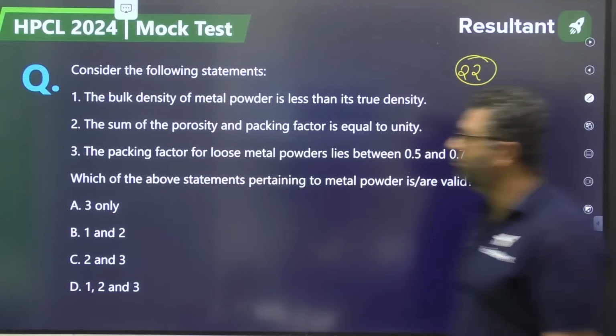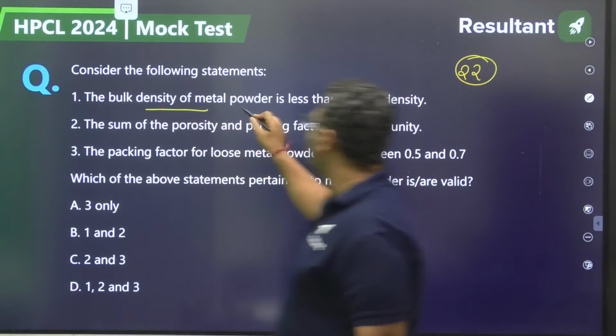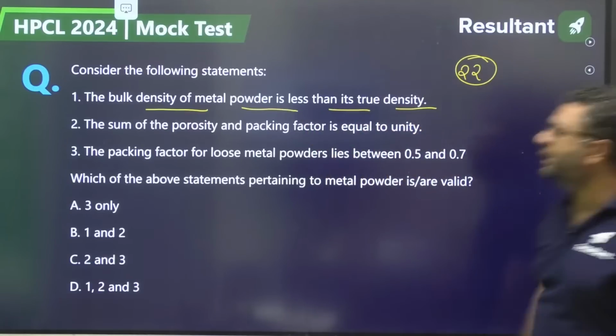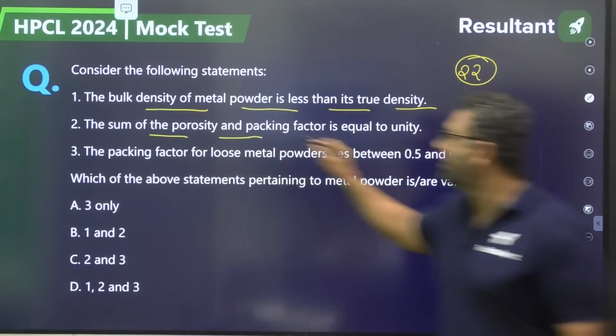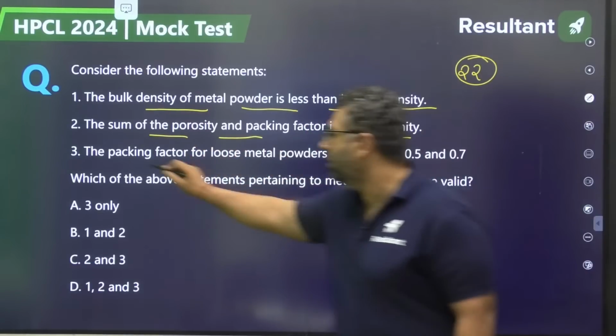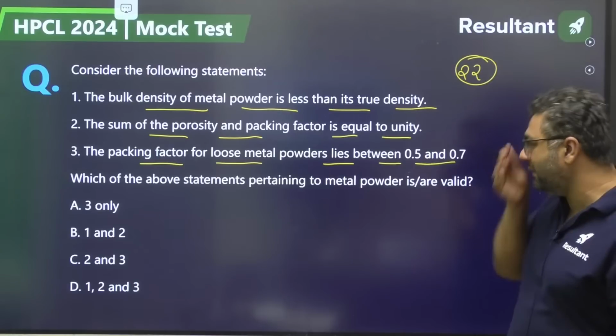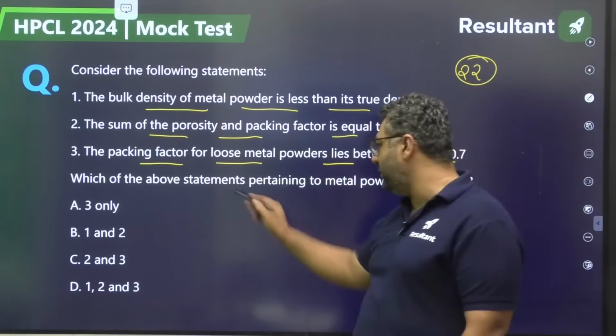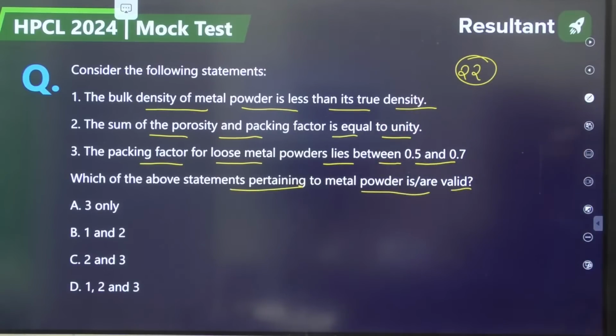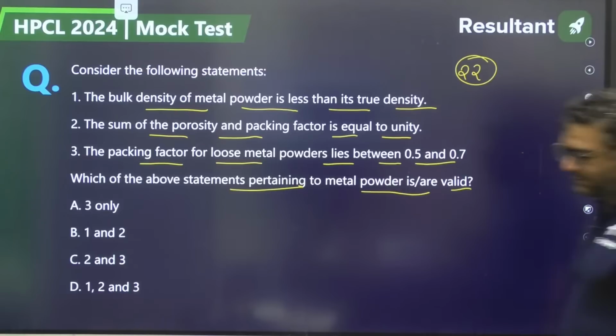Powder metallurgy. The bulk density of metal powder is less than its true density. The sum of the porosity and packing factor is equal to unity. The packing factor for loose metal powders lies between 0.5 to 0.7. Which of the above statements pertaining to the metal powders are valid? Question number 22, guys.